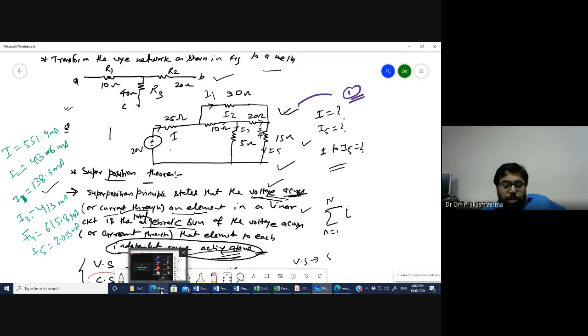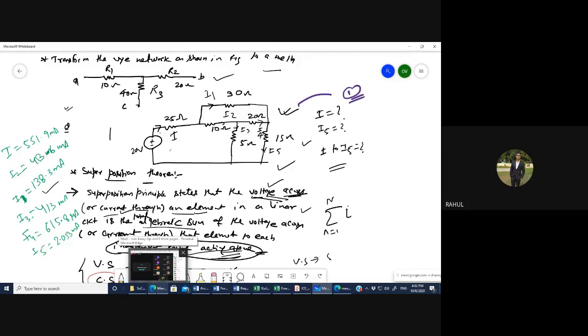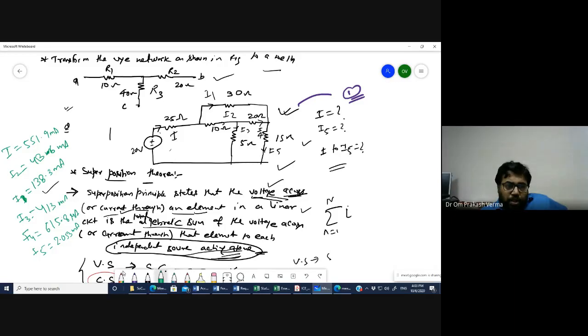Sir, I have simulated it on PSpice, but my answer is a little bit different. The last decimal digits are different, sir. Okay, but the first 3 digits are the same. Yes, sir. You are getting 551.9 milliampere?